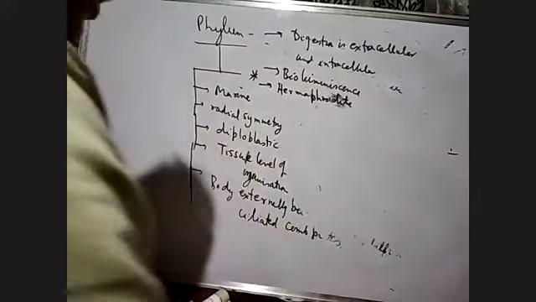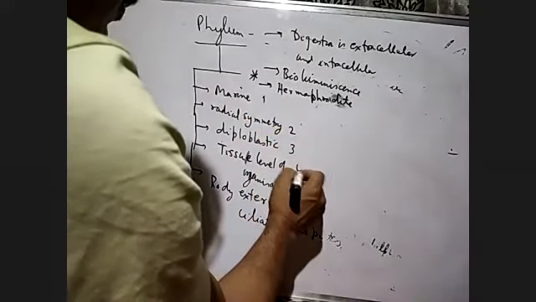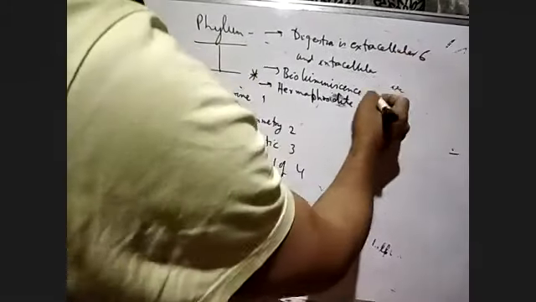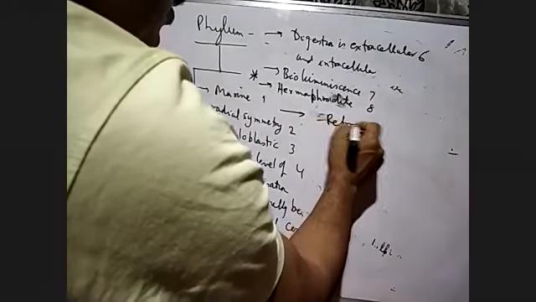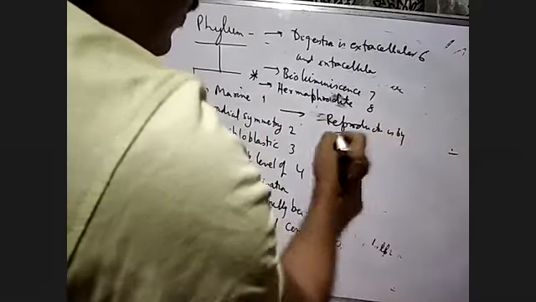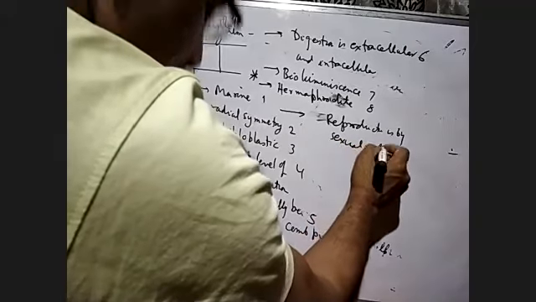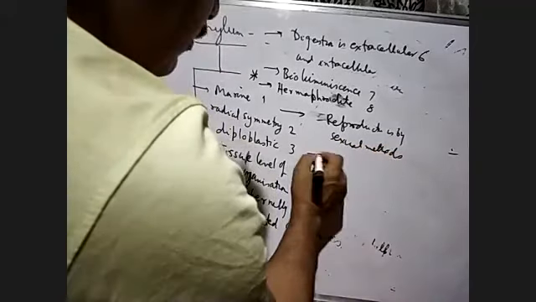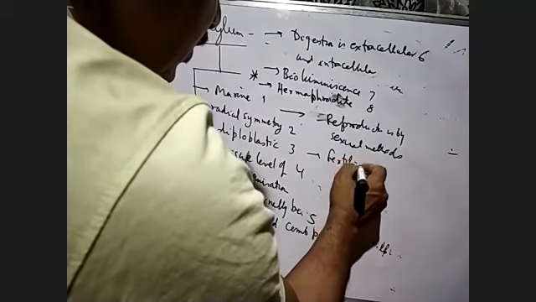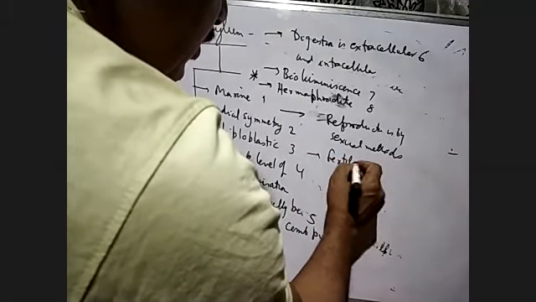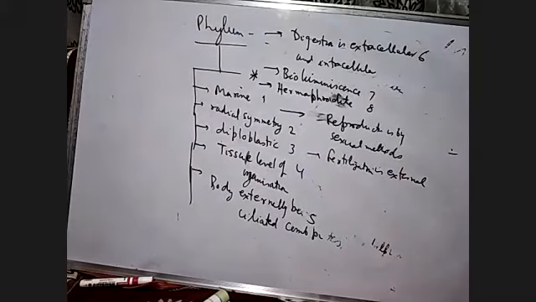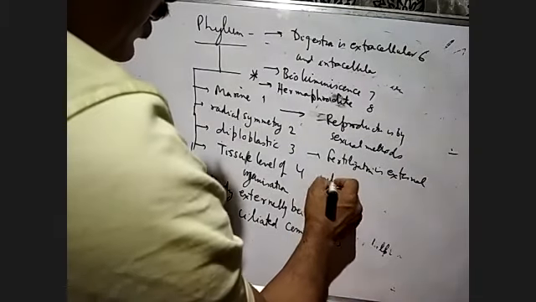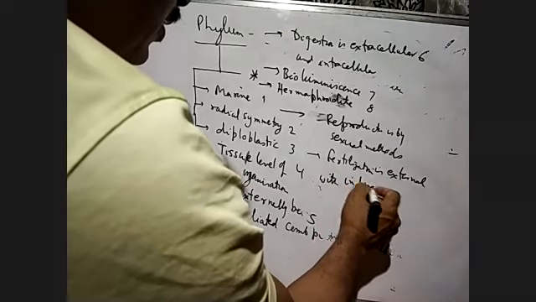Next character will be character number 9. Reproduction is by sexual methods, and fertilization is external, with indirect development.